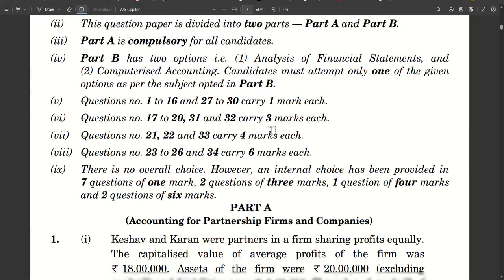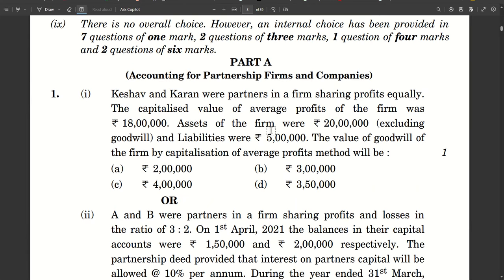The first one that we have: Keshav and Karan were partners in a firm sharing profits equally. The capitalized value of average profits of the firm was 18 lakhs. Assets of the firm were 20 lakhs excluding goodwill, and liabilities were 5 lakhs. The value of the goodwill of the firm by capitalization of average profit method will be.